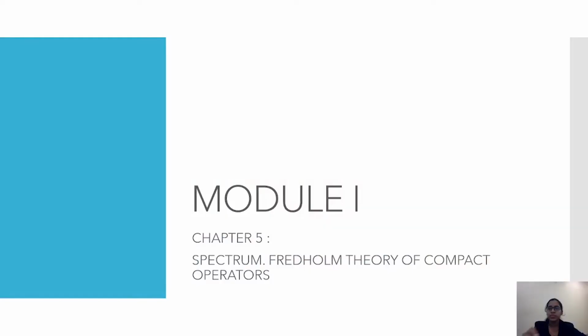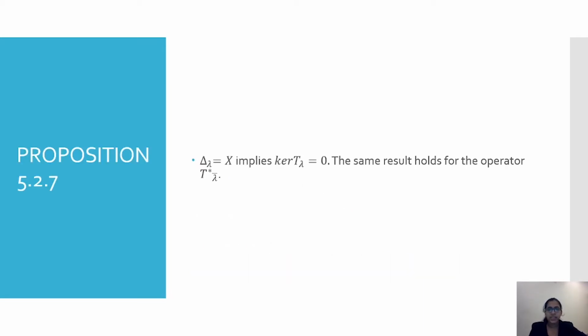So, let us continue with chapter 5 of the first module. In this lecture, we shall be discussing proposition 5.2.7. The proposition states that, in the previous lecture, we had seen that del lambda is nothing but the image of T lambda.